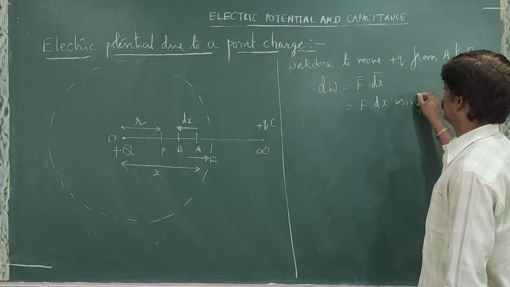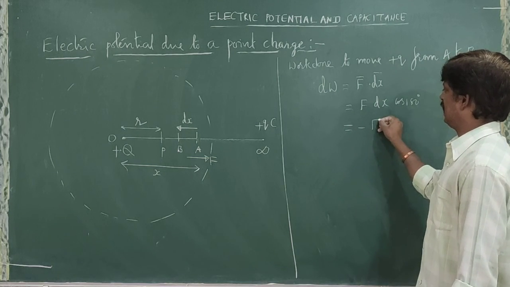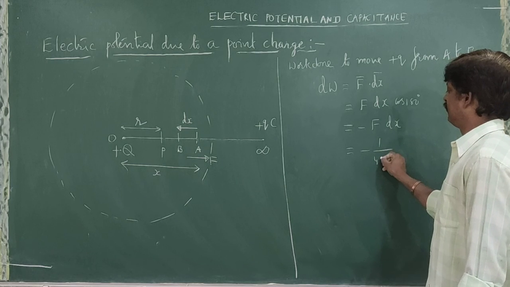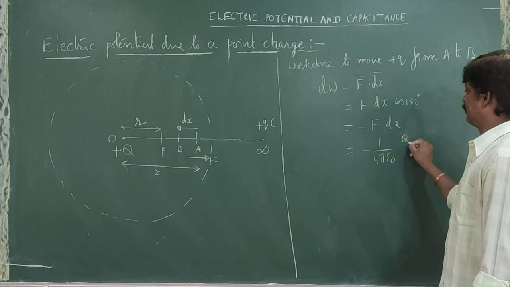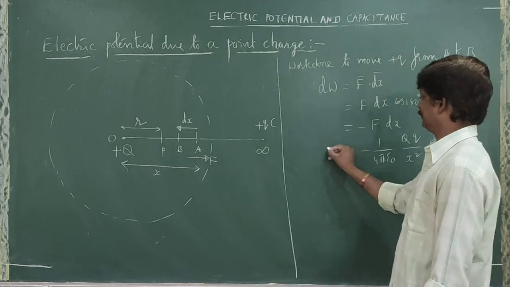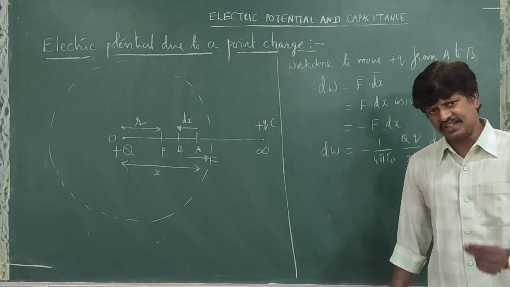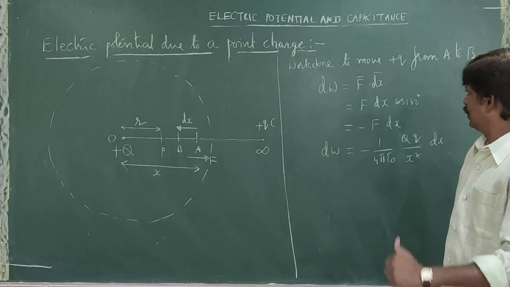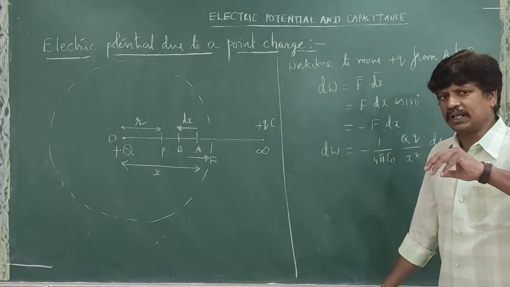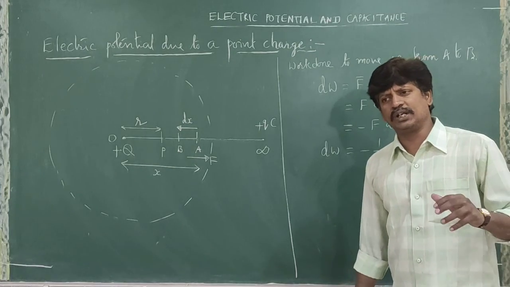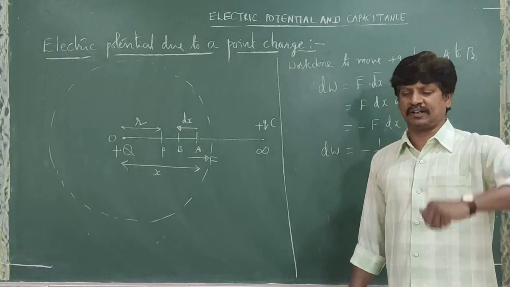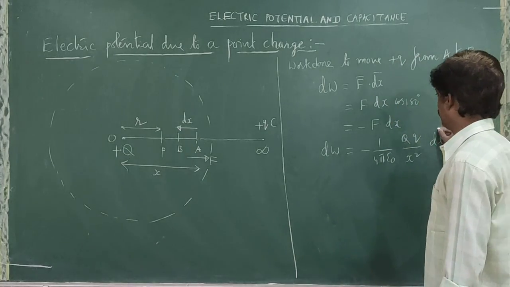So here we have minus F dx, where F is 1 by 4 pi epsilon naught, capital Q small q, divided by x square, into dx. What is this? Work done to move plus Q from A to B. So is work done against the electric field or in favor of it? Work is done against the electric field.